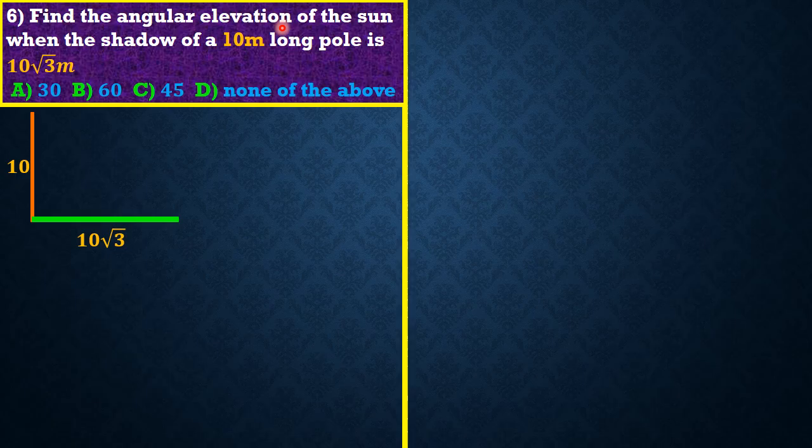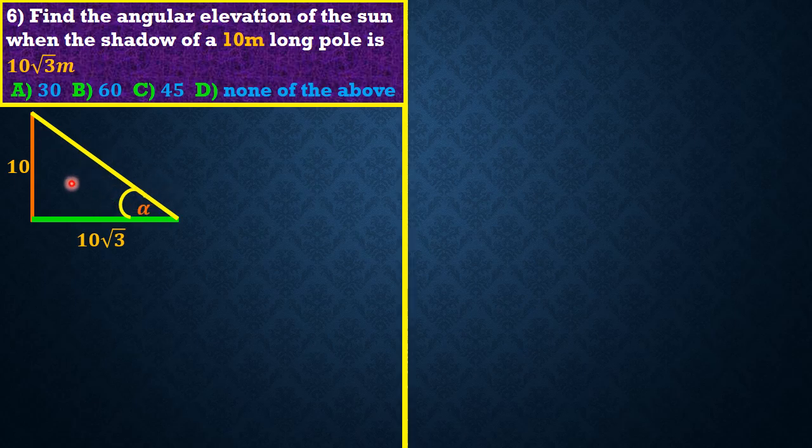So finally, we want to get the angular elevation, which means the angle that is made from the line of sight. Let's say that there is someone at this end that sees the top of the pole. This is the angle, guys, the angle which the line of sight makes with the horizontal. We call it angle alpha. It's the angle of elevation.